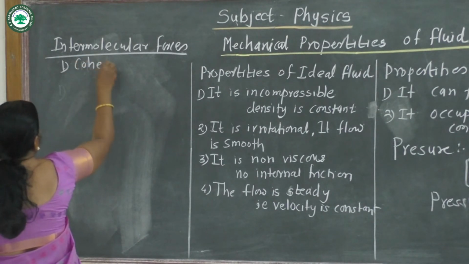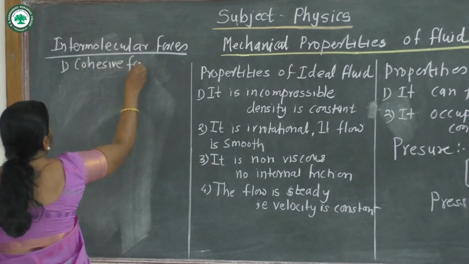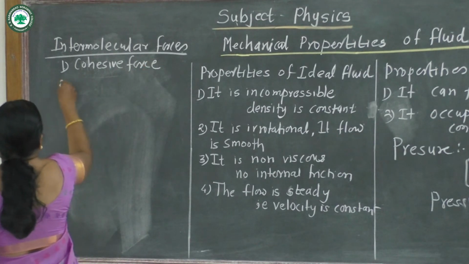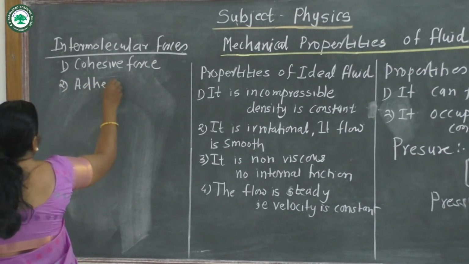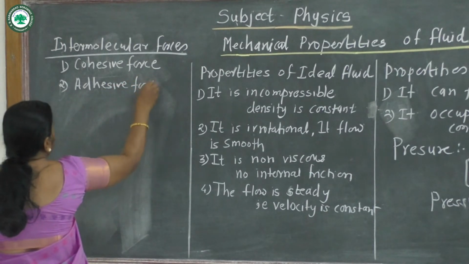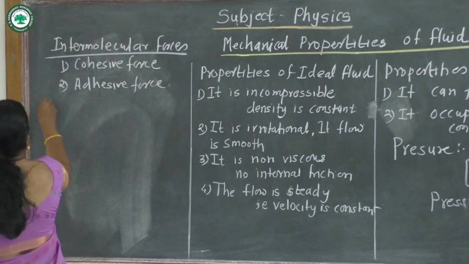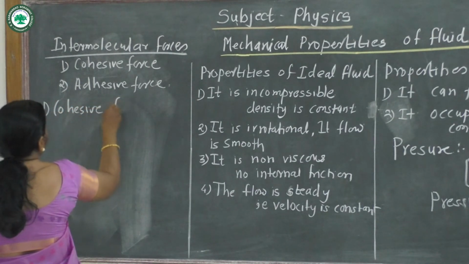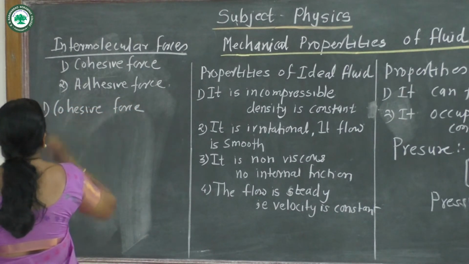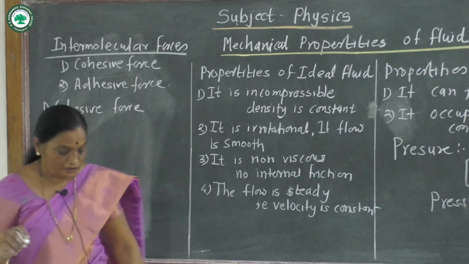First is the cohesive force, and the second is the adhesive force. What is the cohesive force?